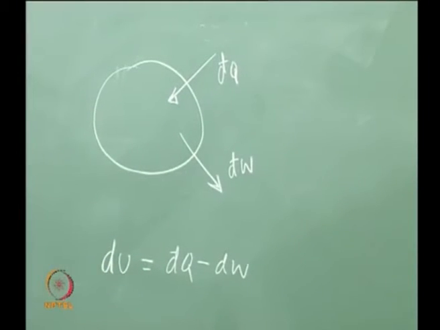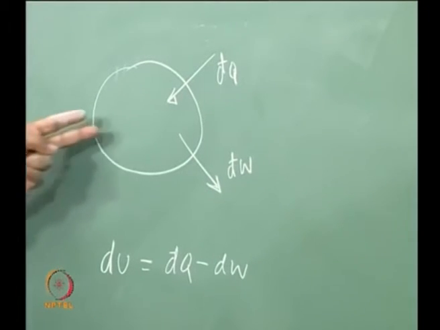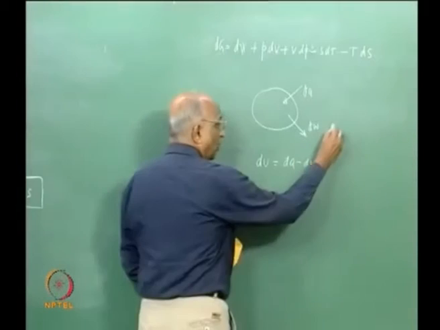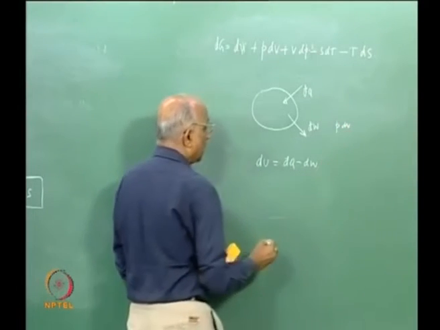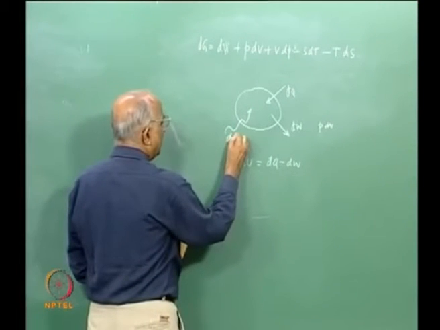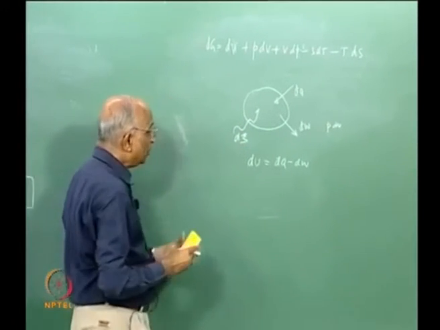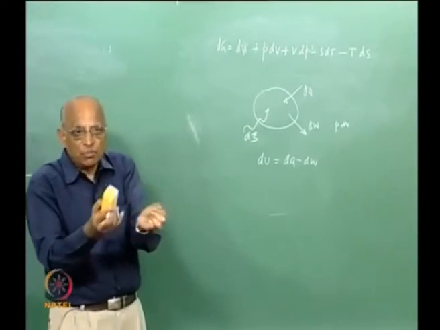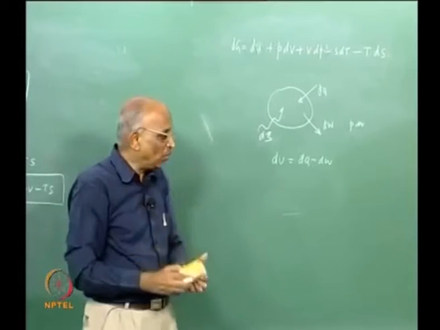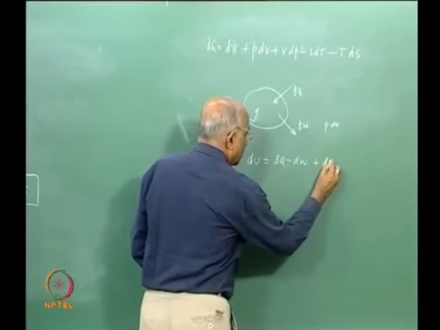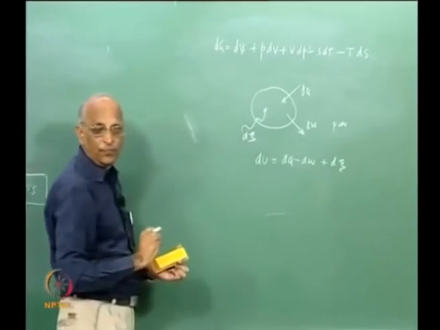Now, we know a chemical reaction, supposing I have different species here, cannot do just dW, which is the PdV work. Rather, if I were to do some other work on the system, let us say d zeta, which is not PdV work but the work associated with, let us say, gases interacting with each other, I can now write minus dW plus d zeta.